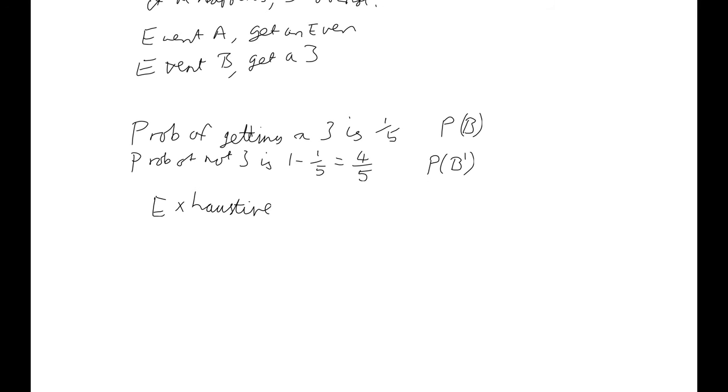That is an exhaustive list. If two different probabilities are exhaustive, that means that those two probabilities will give you every possible way that something could happen.